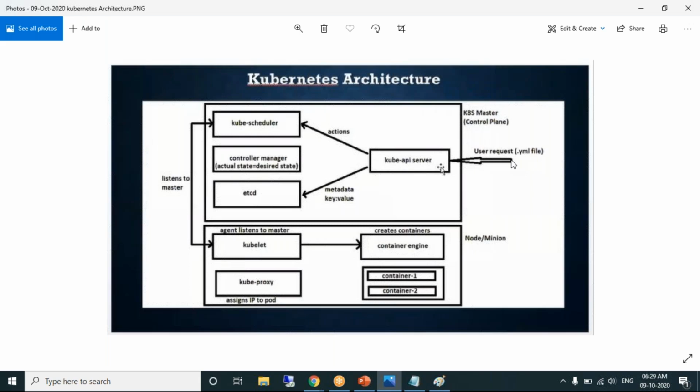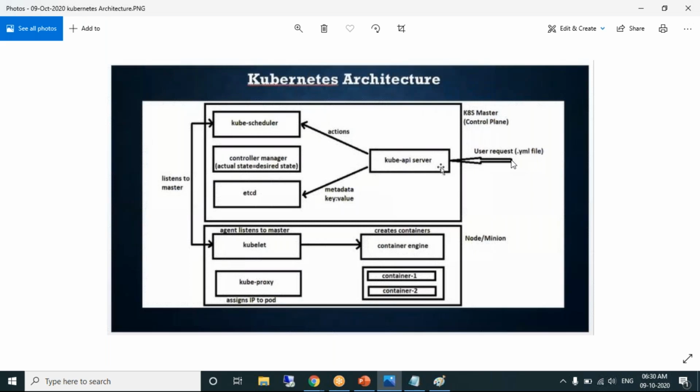Next point, first point. Using Kubernetes, what can you create? The minimum thing you can create is a pod. Without that you cannot create anything. So if you want to create a pod, how do you create it? Is there any command like create pod, pod name? No.